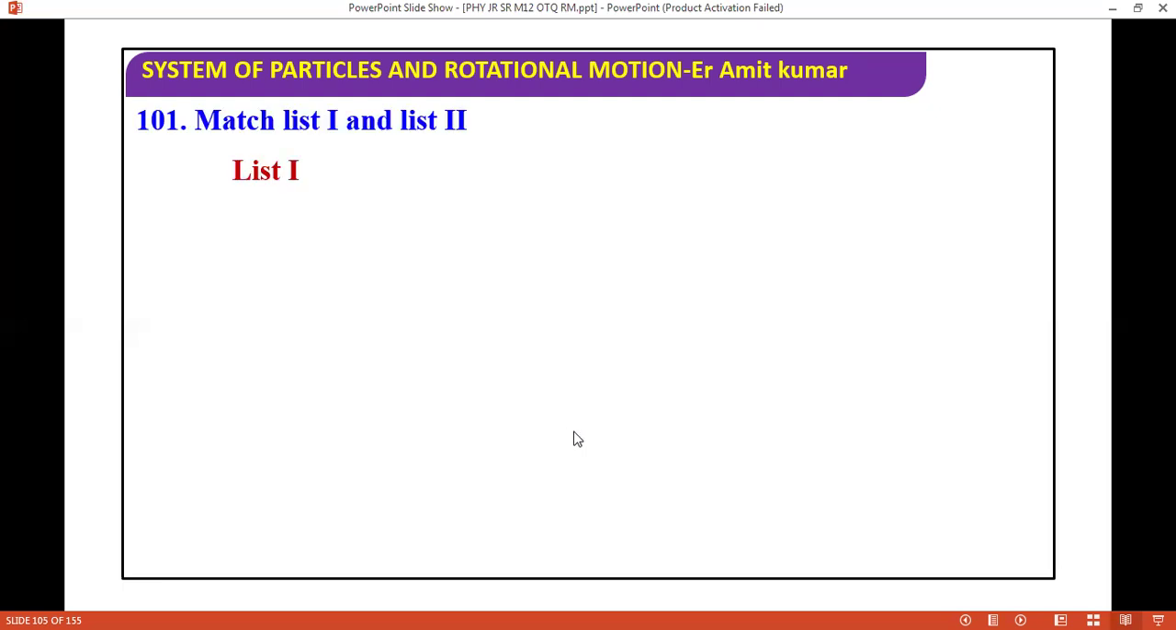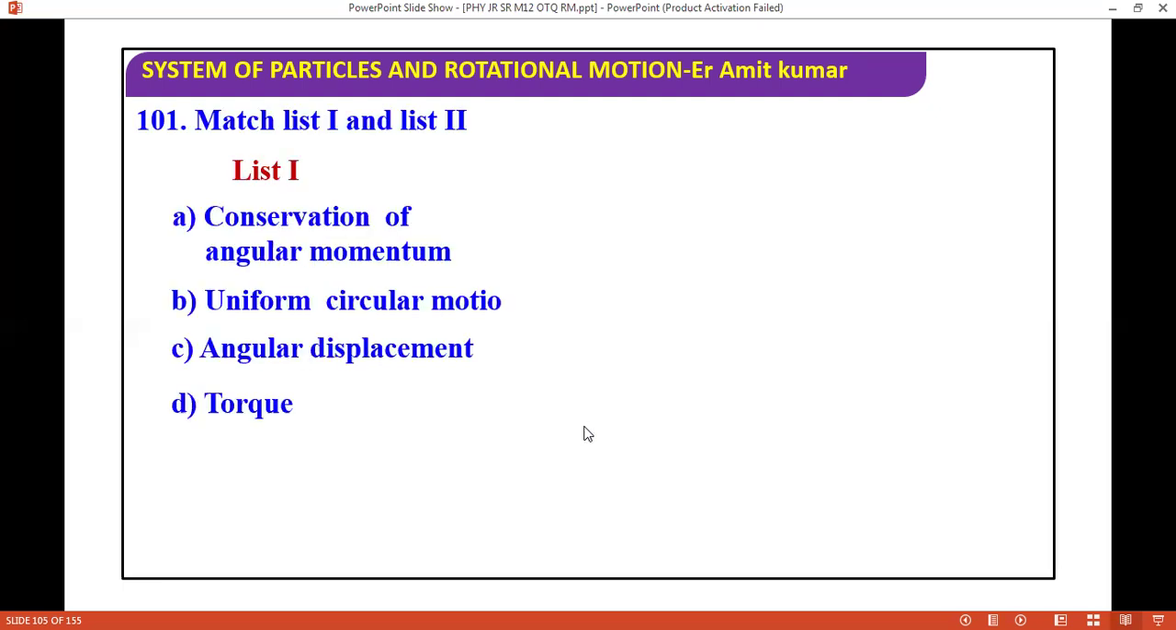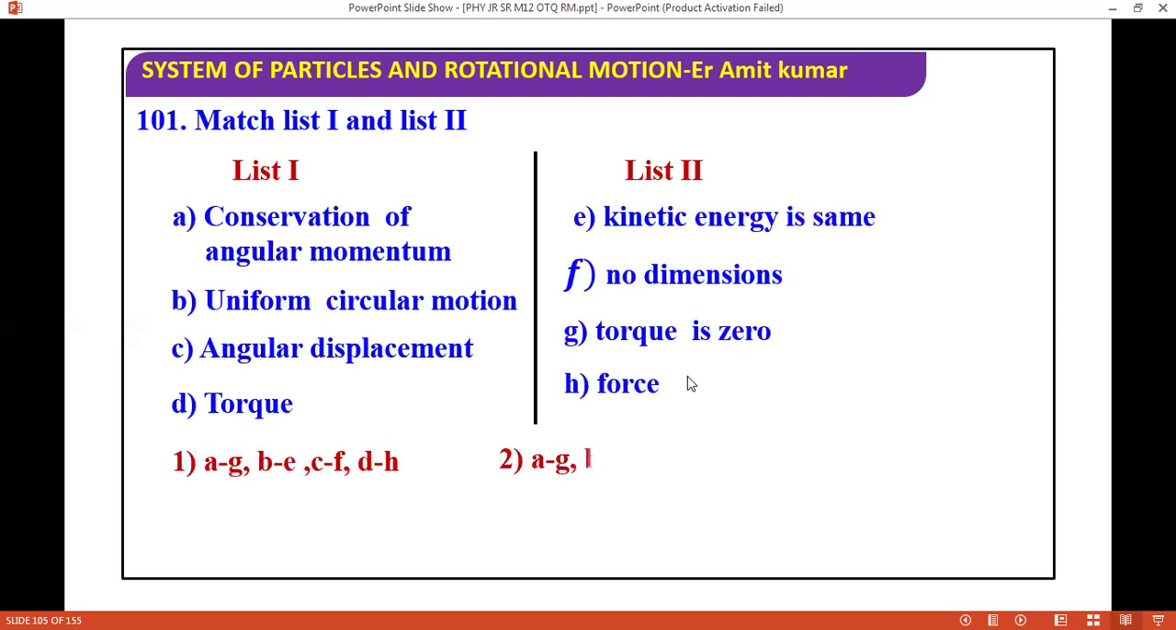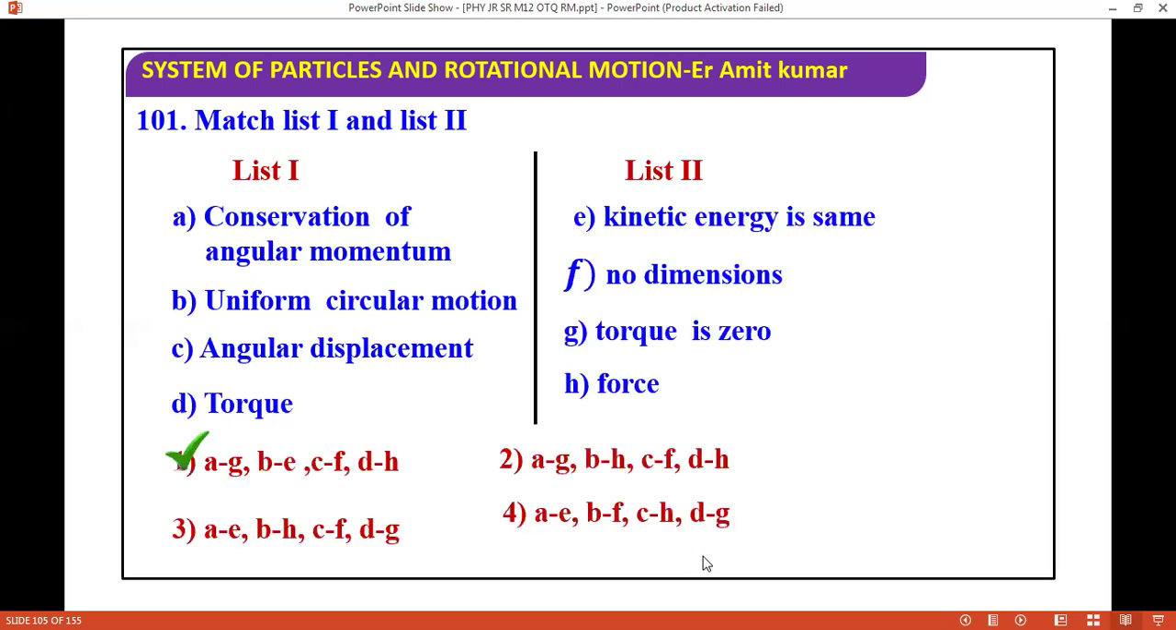In this question, we have list one and list two, and we have to match them. You need to find the correct answer. From here, the correct answer is going to be the first one. Why is the first one correct? Because of conservation of angular momentum: if we are talking about conservation of angular momentum, the torque is zero.